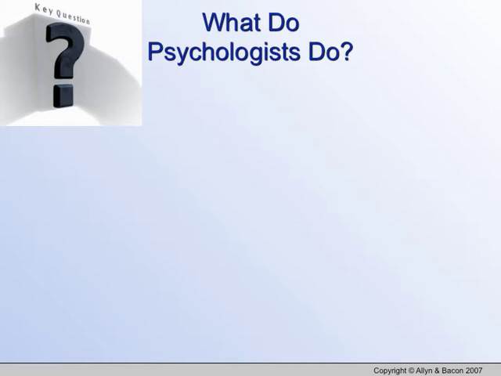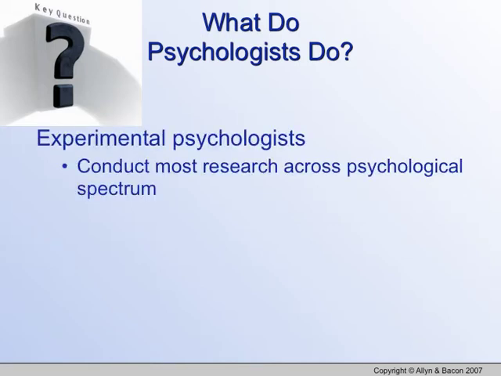Okay? So, experimental psychologists, they conduct most of the research across the psychological spectrum. If we're trying to figure out why do girls group together in social situations, the experimental psychologists are the ones going to be testing that theory. They're the ones going to be sitting out there doing the research, having the hypothesis, working through, and coming up with the conclusions.